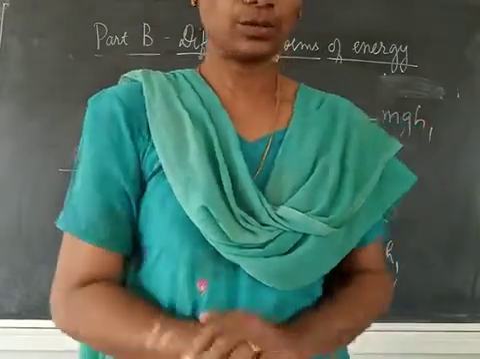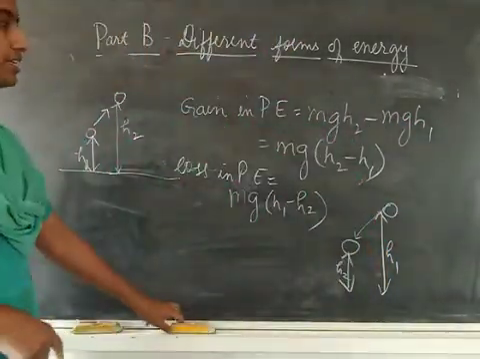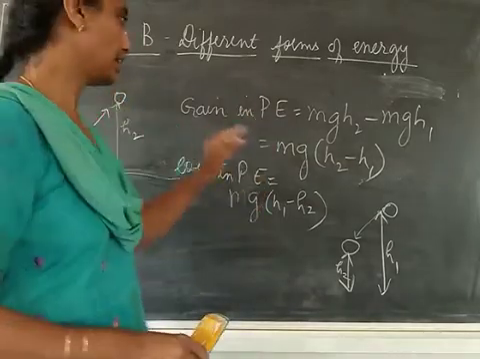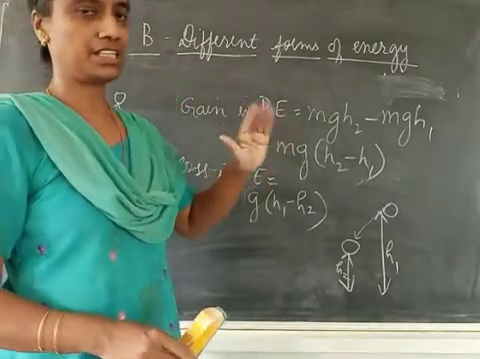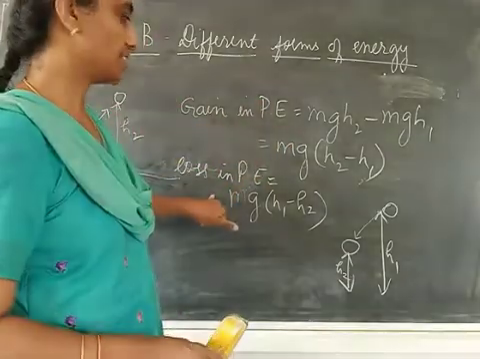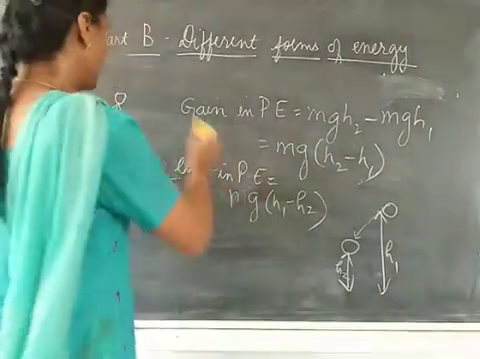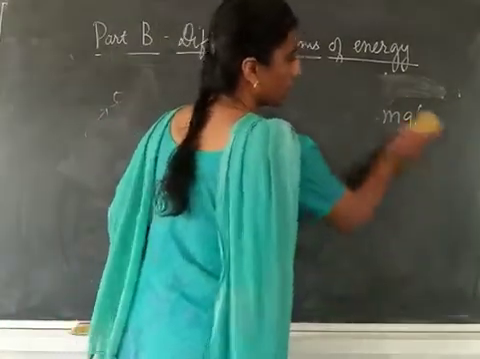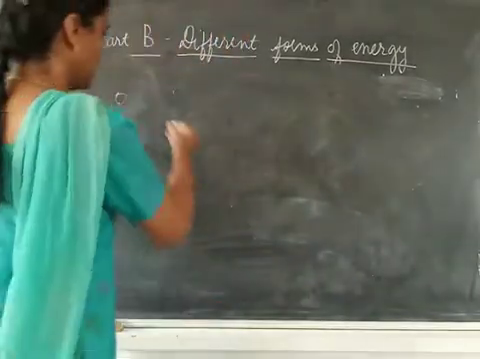So potential energy, mostly only this much. The two types, gravitational and elastic, and then the formula for gravitational potential energy, mgh, and then you have gain in potential energy, loss in potential energy. We'll have numericals based on that, which we will do when we do the numericals. Now we go to the next topic, that is kinetic energy.